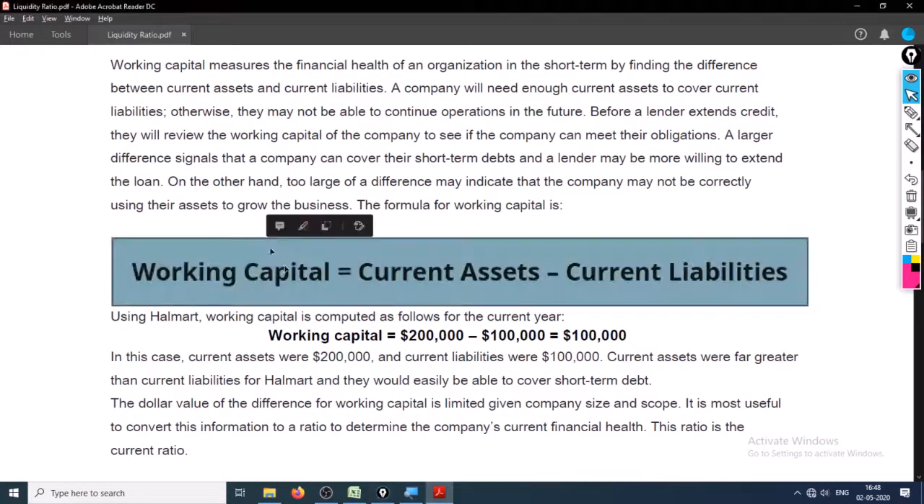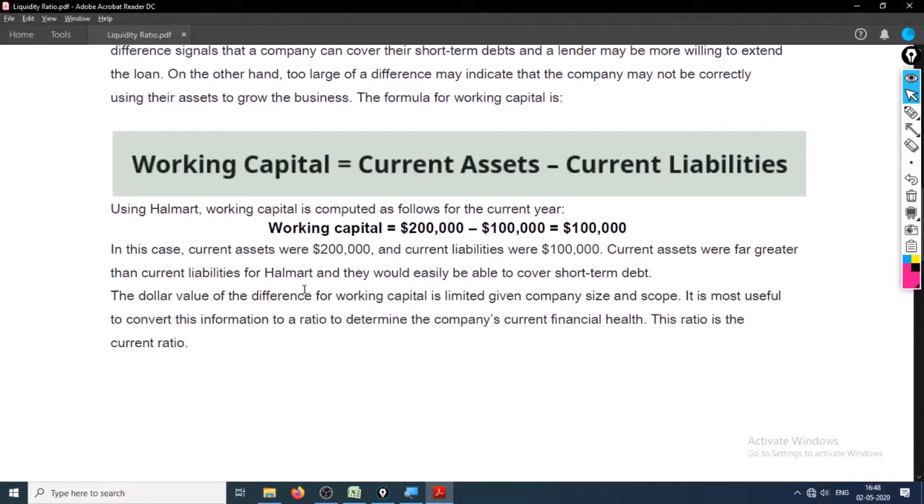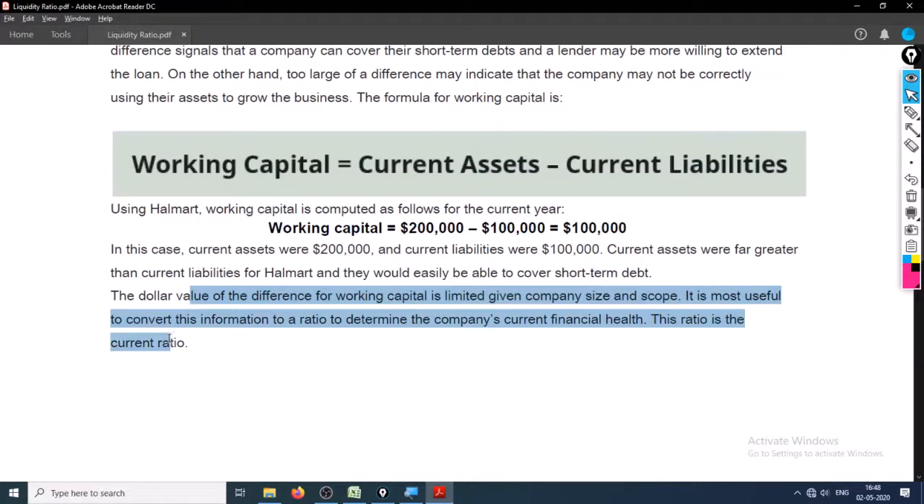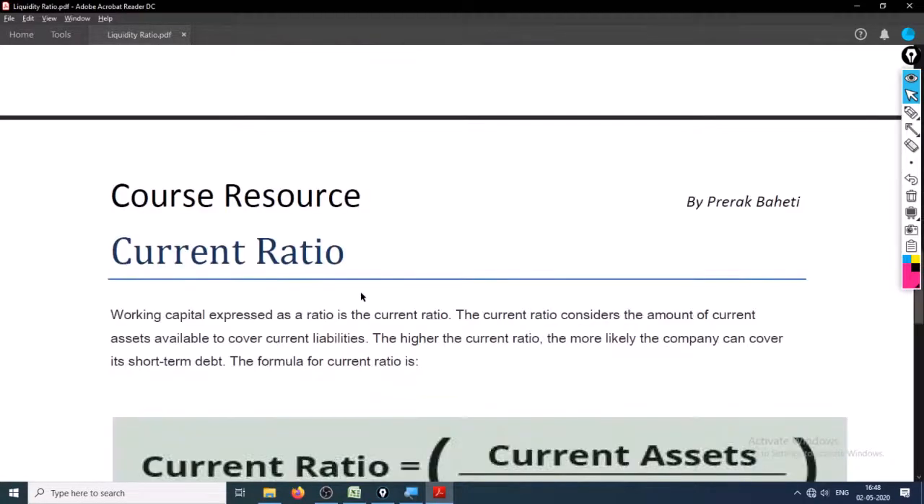Okay, what is the formula of working capital? CA minus CL, accepted. The difference is limited by size and scope. It is most useful to convert this information to a ratio to determine the ratio of the current. Okay,